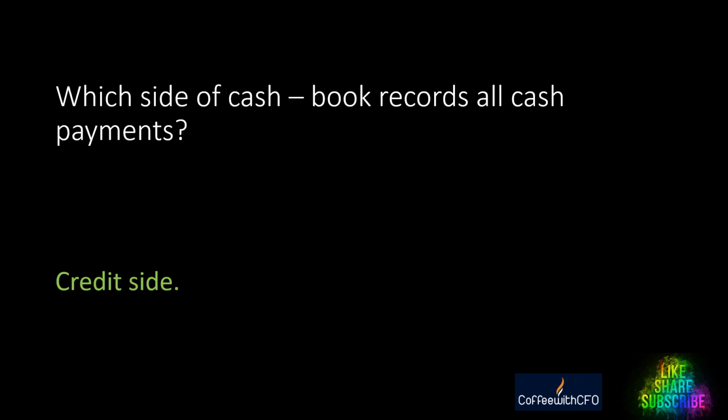Which side of the cash book records all cash payments? The answer is credit side. Whatever we pay, we record on the credit side of the cash book. Agree or disagree? You must agree because it's the right answer.